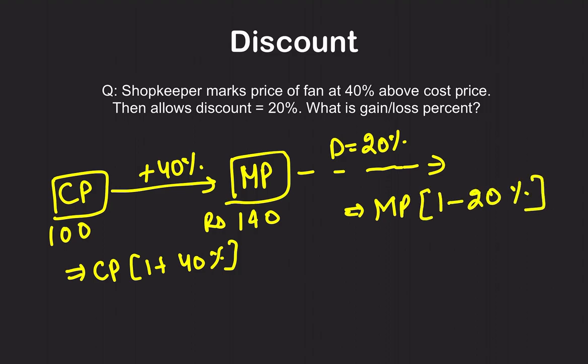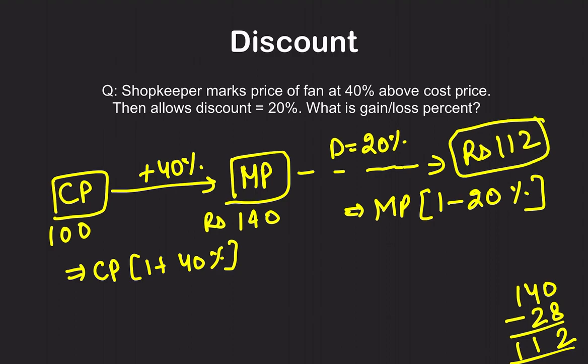So 140 minus 20% of 140. If you calculate that, minus 28, you will get 112. Yes, 112 is correct. So 112 is the final price.